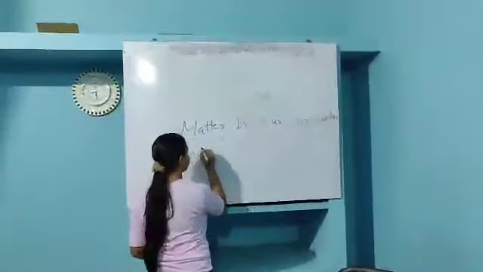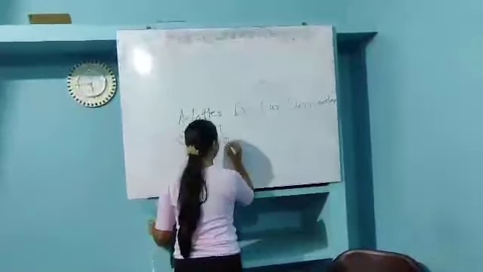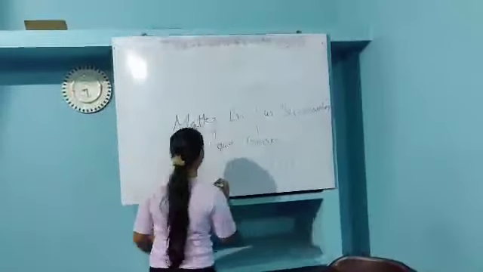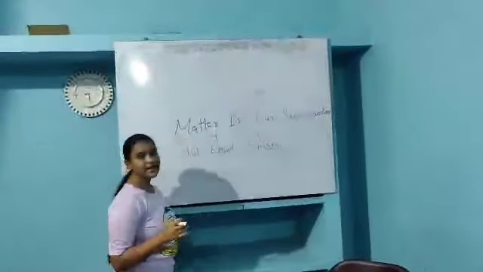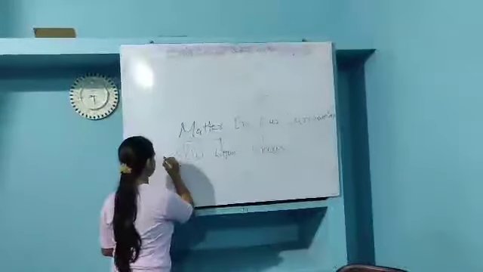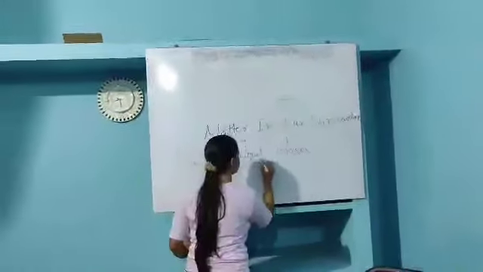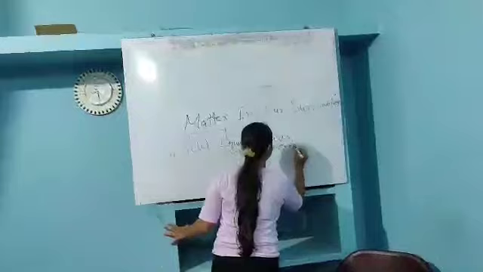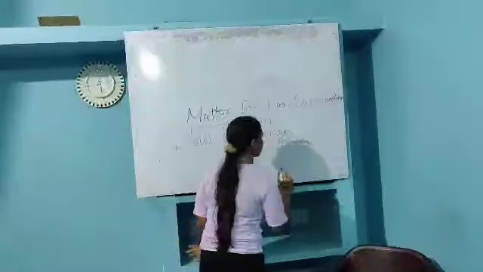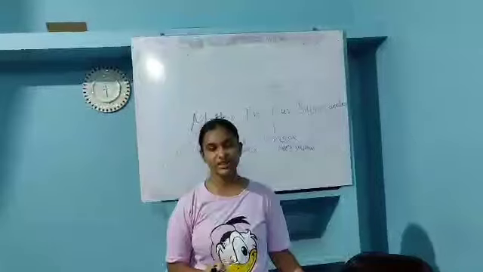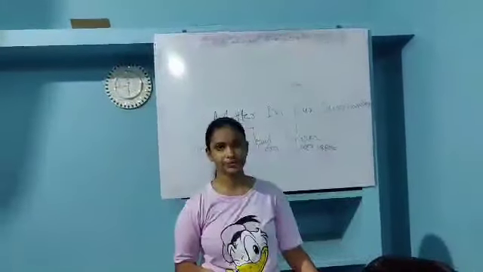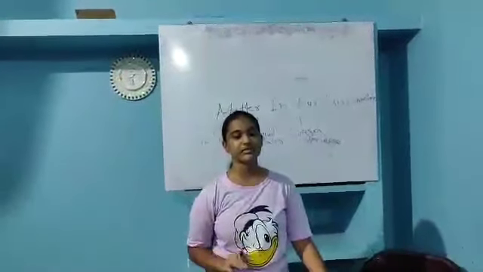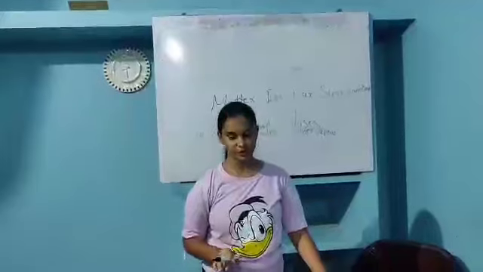Here we have solid, liquid and gases. We can take the example of solid as ice, liquid as water and gases as water vapor. Solids basically have definite shape as well as definite volume. Liquids have definite volume but not definite shape. Gases have neither definite shape nor definite volume.